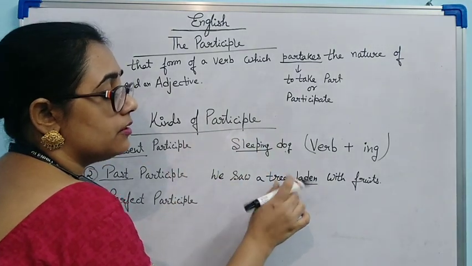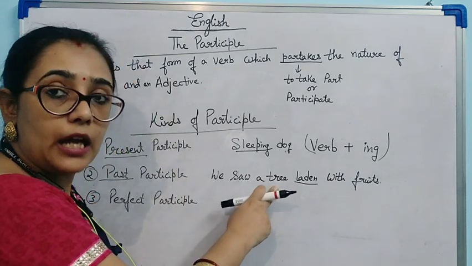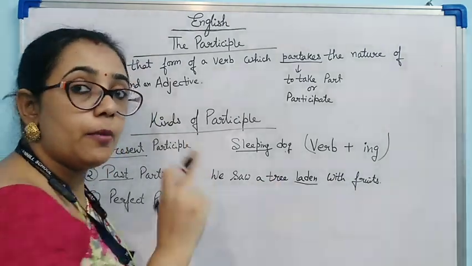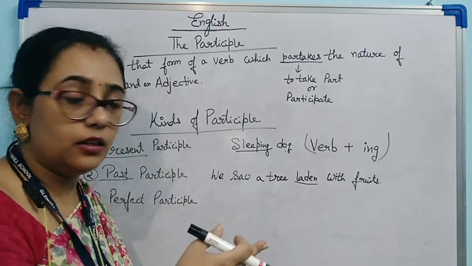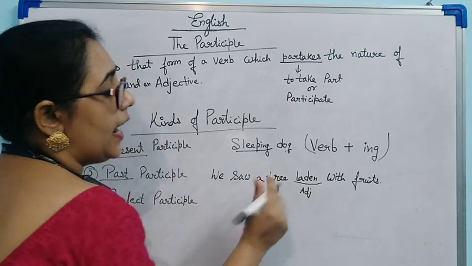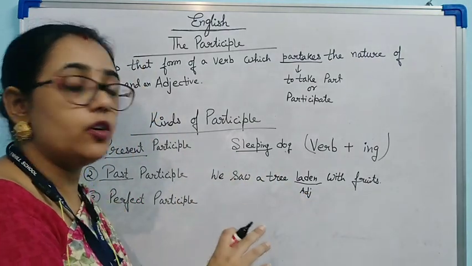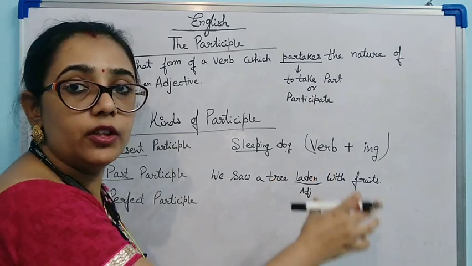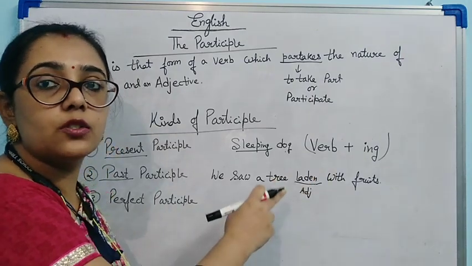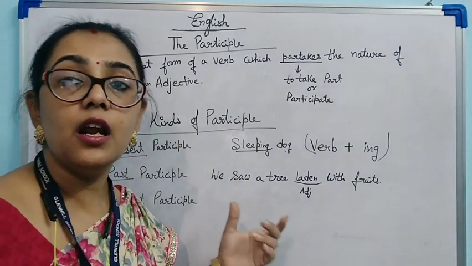Laden with fruit, which is laden. So the tree is a noun here, and I am talking about which tree, the one which is laden. So here it is acting as an adjective. And what is the action the tree is doing? The action of the tree is laden with fruits. This is the work which is going on, or which has been done by the tree.